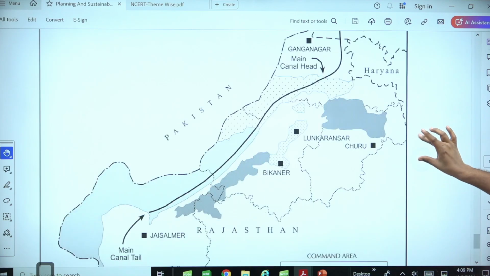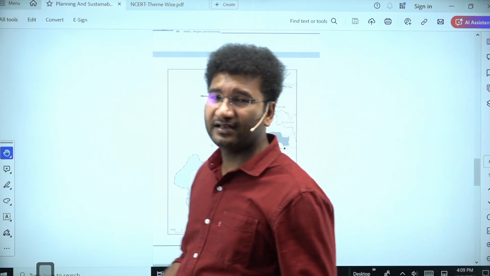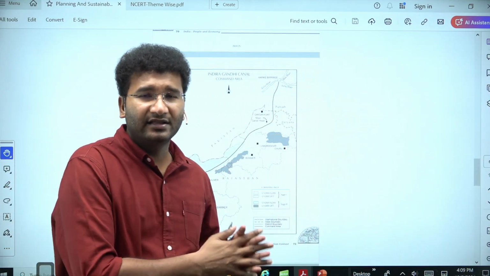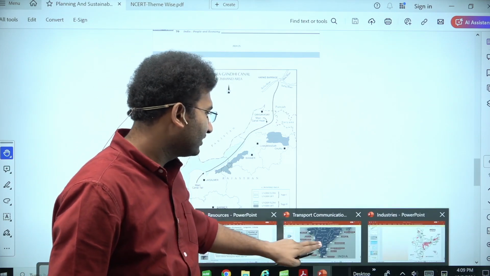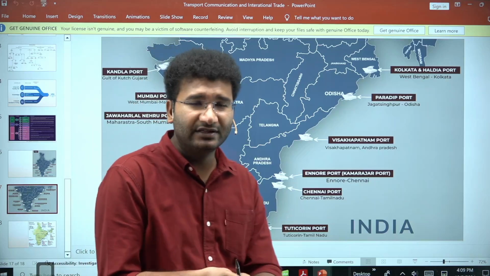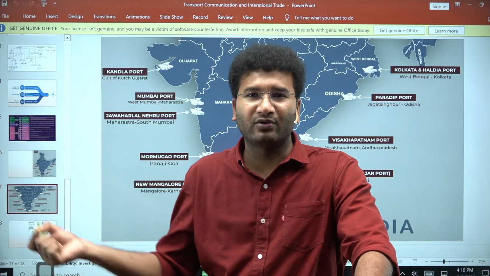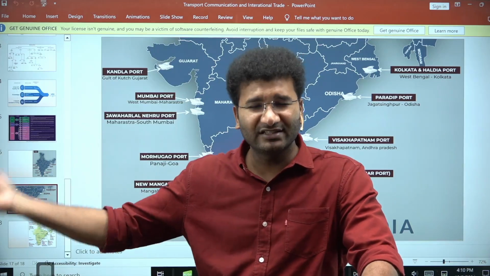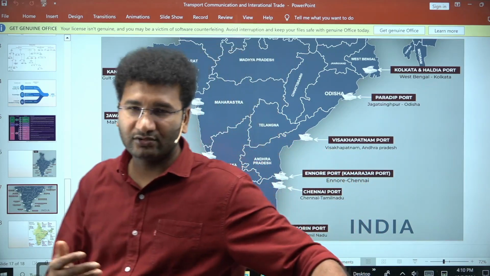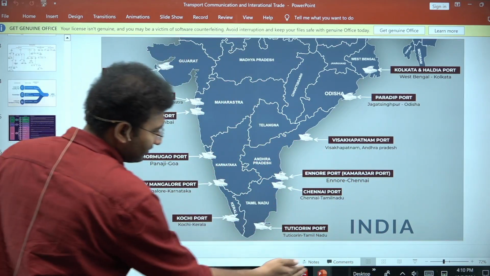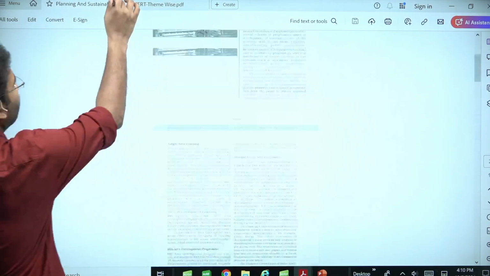Now, this is a map of the desert area. This desert area, it tells you how Indira Gandhi canal has changed the life of that people. Once the canal is brought to you, in this due process, the canal has added water. With that, those crops which required less intensity of water have been grown, like jowar, bajra, ragi, millet, and mustard also. With that, people's lifestyles improved, they are poor man's protein, and the quality of this desert has also improved over a period of time, right? Again, a small case study is given. Whatever I told, it is done in the same manner. This is what this chapter is about.